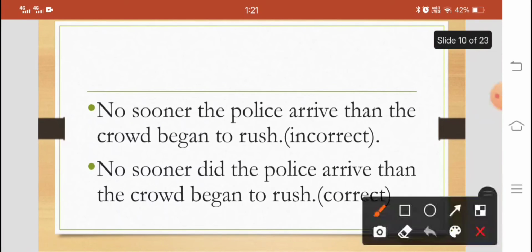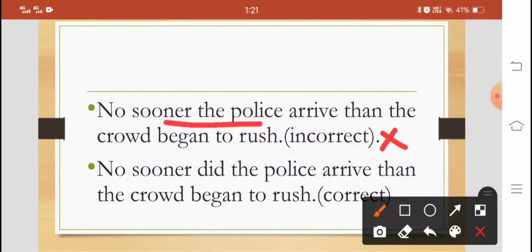One more example, no sooner the police arrived than the crowd began to rush. This is also incorrect. Why is it incorrect? Because again the word order is wrong. So what is the correct word order? When the main verb is in the first form, then we use did. When the main verb is in the third form, then we use had. Remember. So both can be correct. You have to see the sentence. So no sooner did the police arrive than the crowd began to rush.